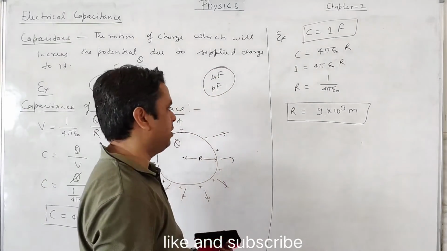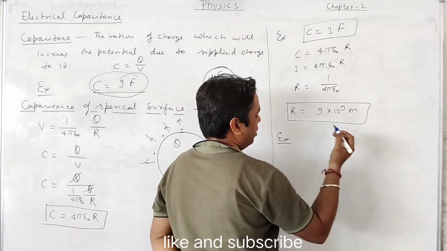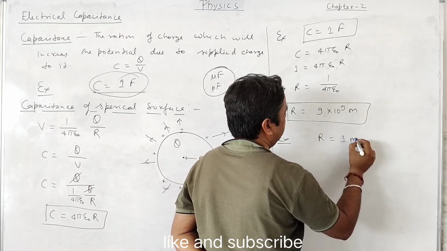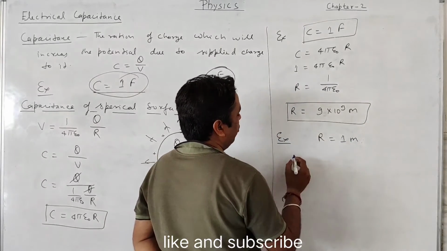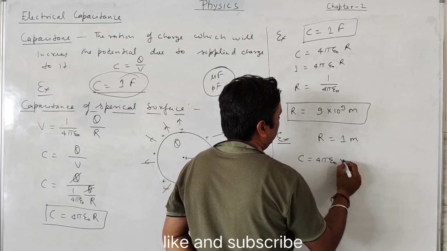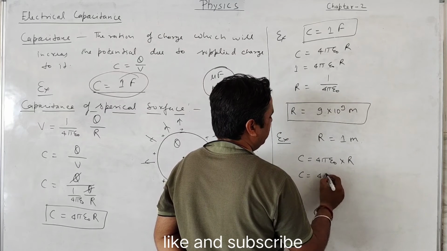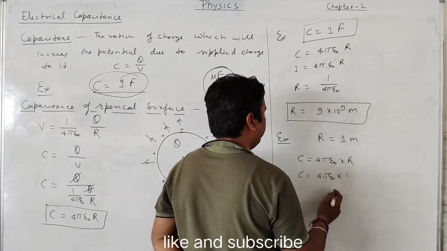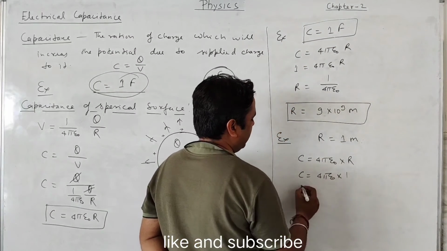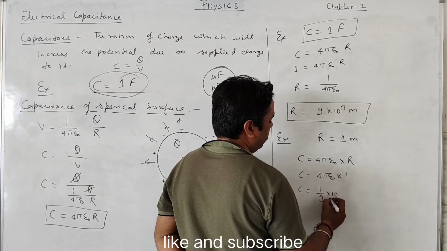In another example, if we want to find how much capacitance will be offered if the radius of a sphere is 1 meter, we can easily calculate it with the formula C is equal to 4 pi epsilon naught, putting in the radius. We know that the value of 1 upon 4 pi epsilon naught is 9 into 10 to the power 9.